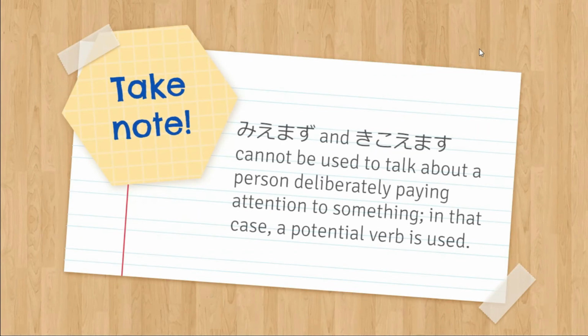Take note, miemasu and kikoimasu cannot be used to talk about a person deliberately paying attention to something. In that case, a potential verb is used. Since we already talked about that it is not volitional, it is not according to your own will, but it naturally comes into your sight or naturally comes to your ears. So if you deliberately pay attention to something, you use a potential verb.